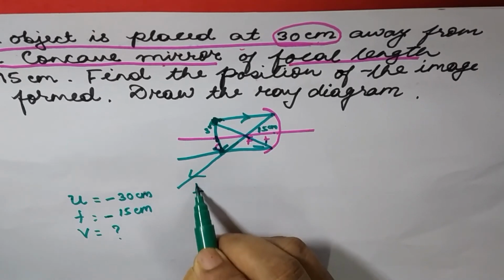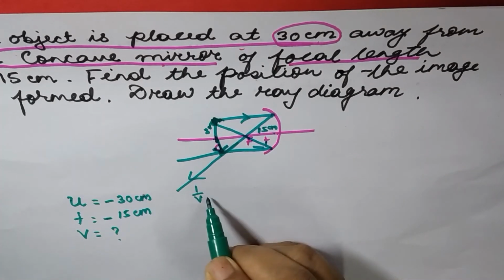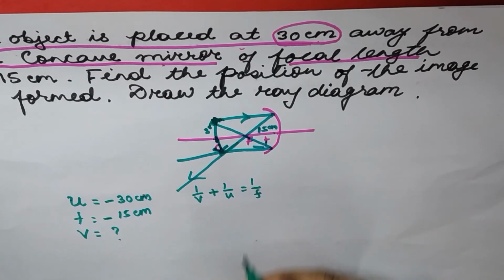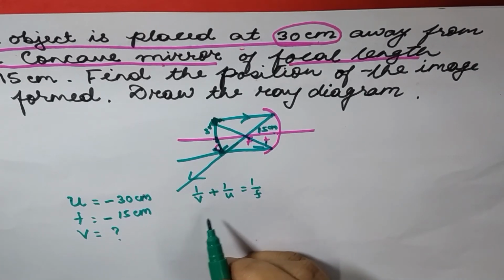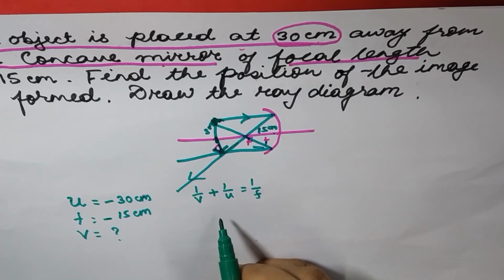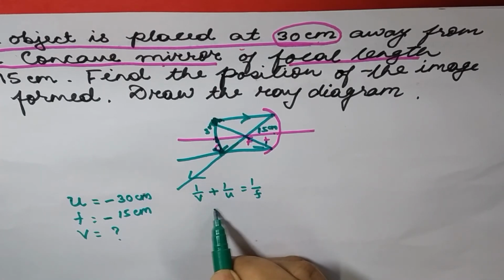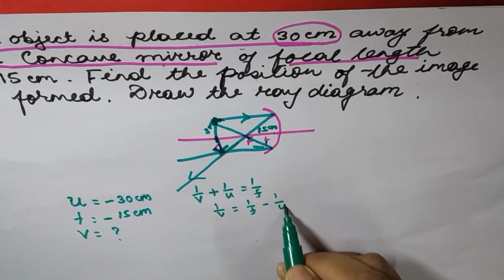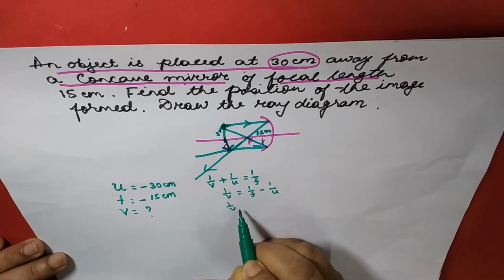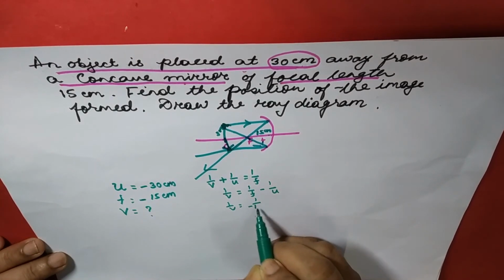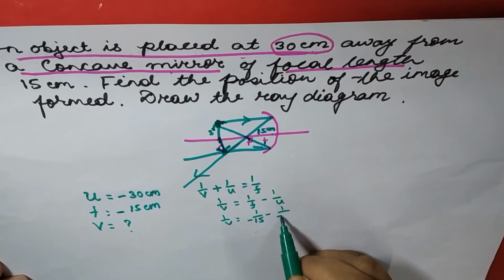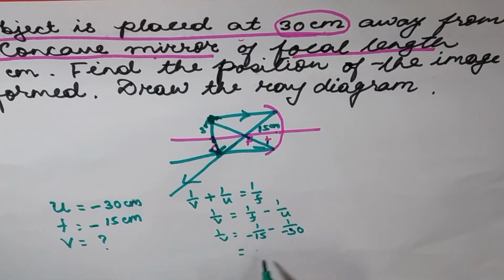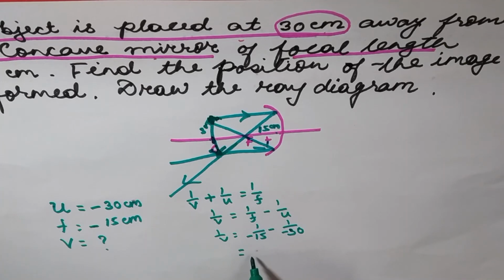Now use the mirror formula: 1 by v plus 1 by u equal to 1 by f. Before putting the values, we keep 1 by v in this position: 1 by v equal to 1 by f minus 1 by u. Put the values: minus 1 by 15 minus, minus 1 by 30. Minus minus makes plus.